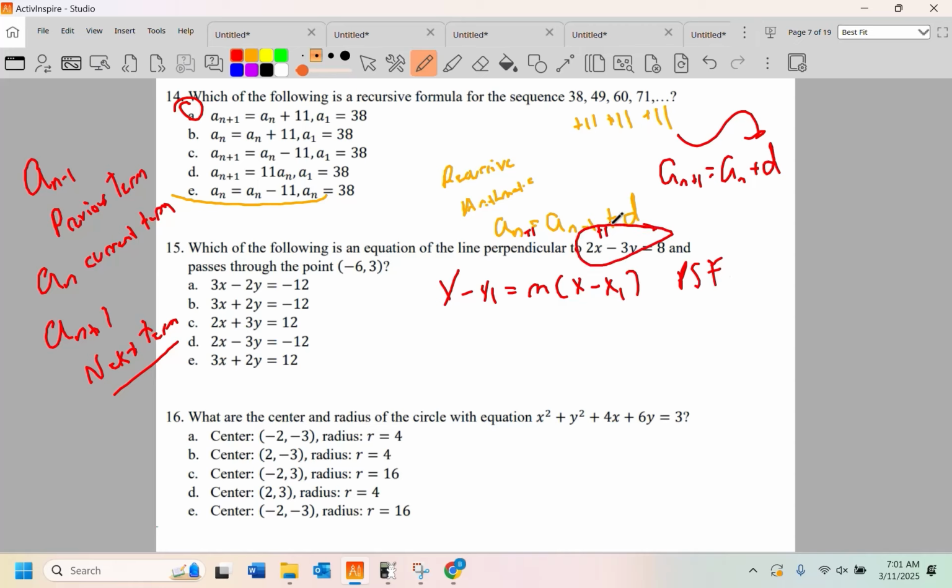First off, we need to find our slope. So we're going to take 2x minus 3y equal to 8 and make it look like mx plus b. I know a lot of y'all want to do these kind of things in your head. You shouldn't. But whatever, you do you.